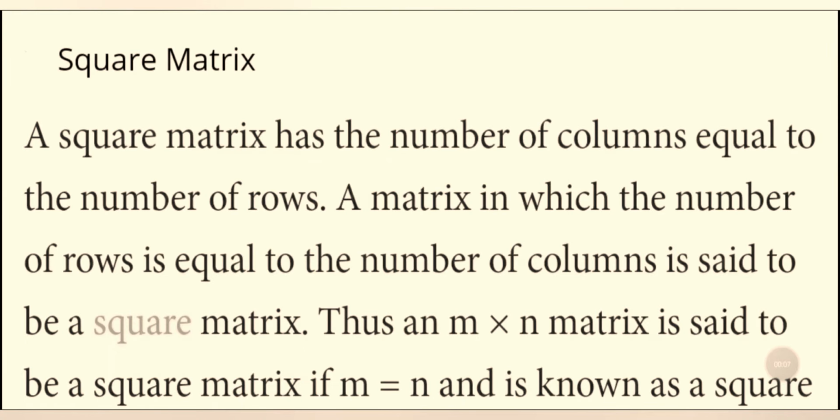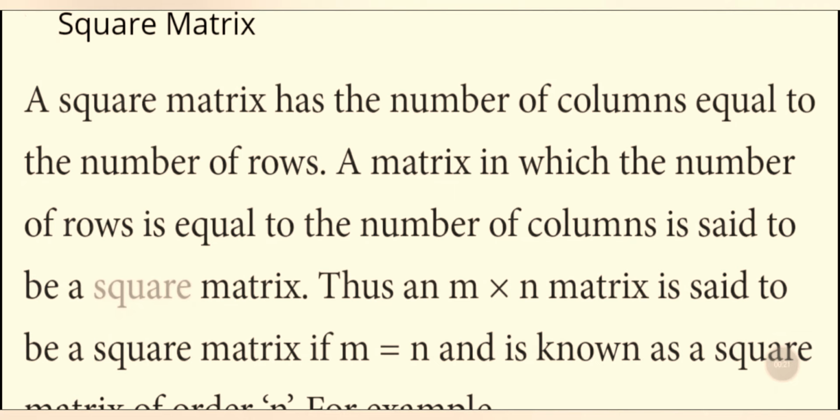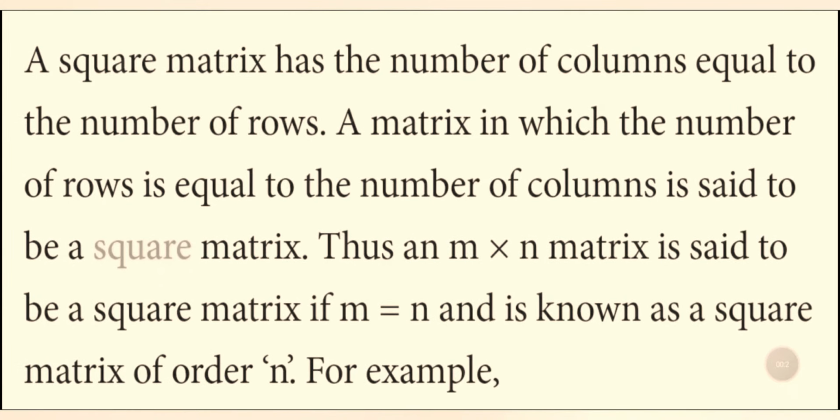Square matrix. A square matrix has the number of columns equal to the number of rows. A matrix in which the number of rows is equal to the number of columns is said to be a square matrix. Thus, an m by n matrix is said to be a square matrix if m equal to n and is known as the square matrix of order n.